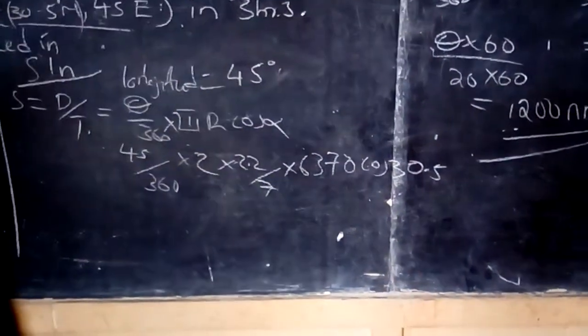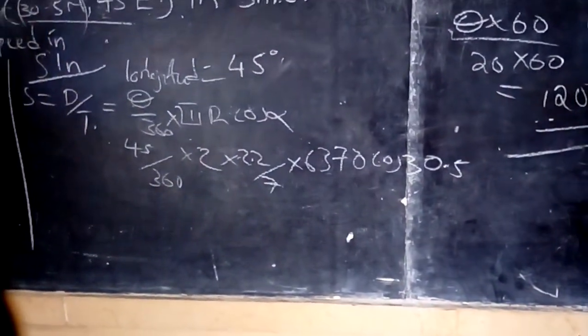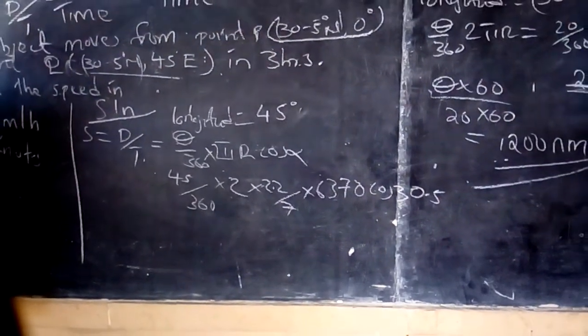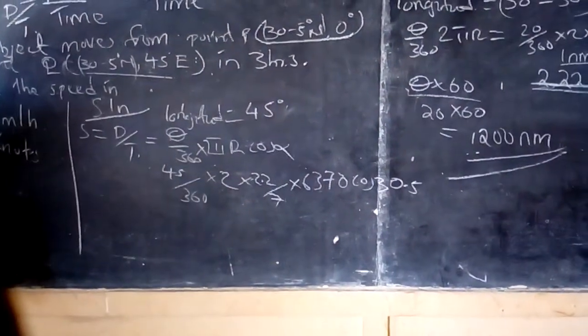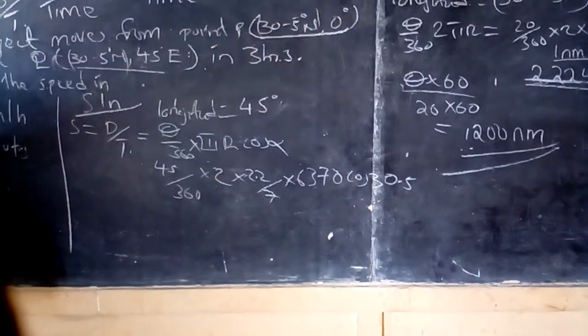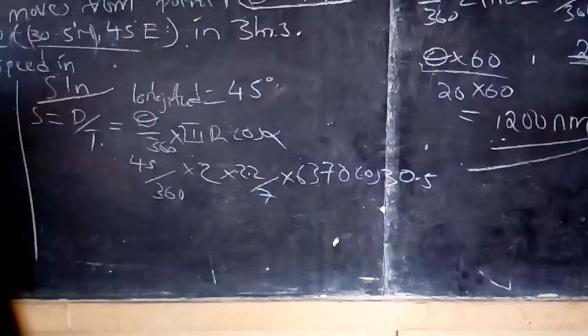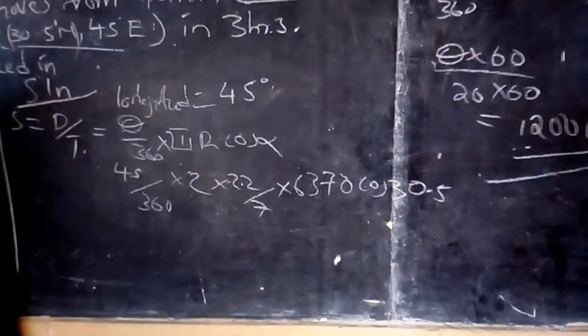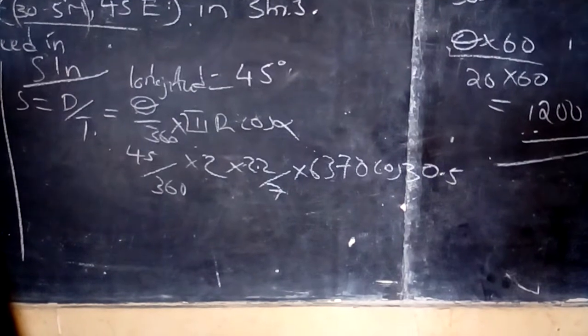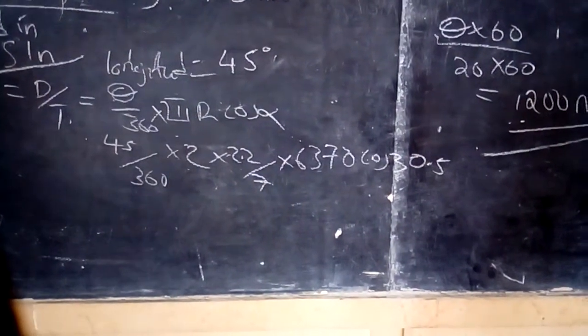Now let's get that distance in kilometers: 45 times 2 times 22 times 6370 cos 30.5 divided by 360 by 7.